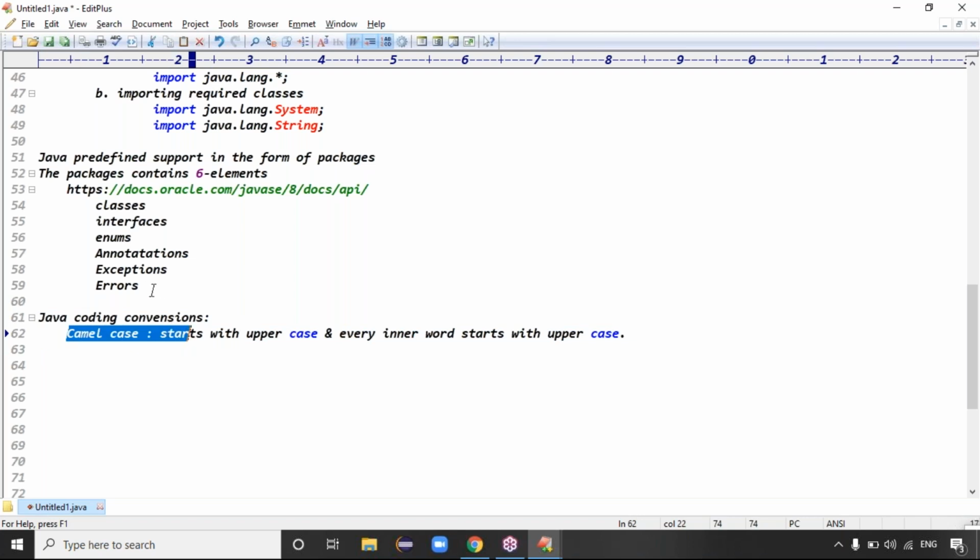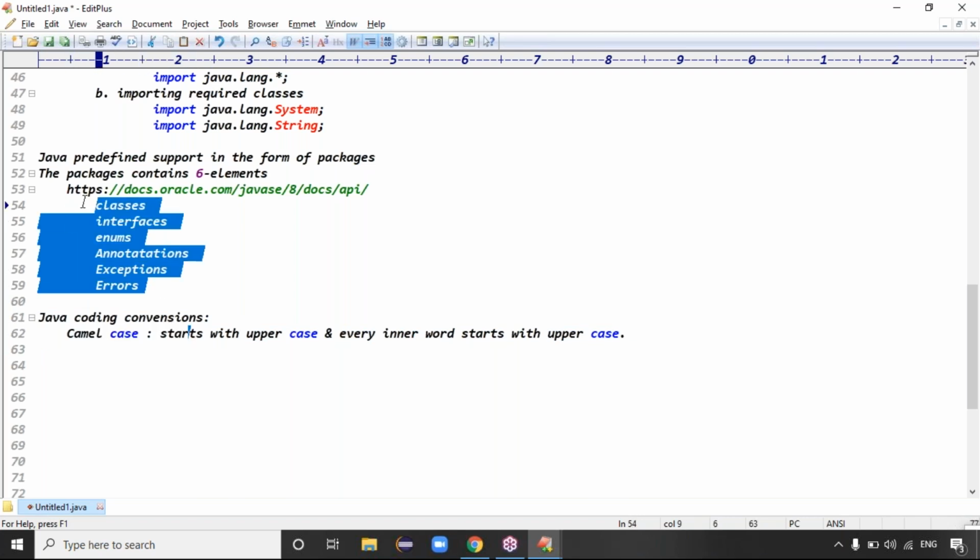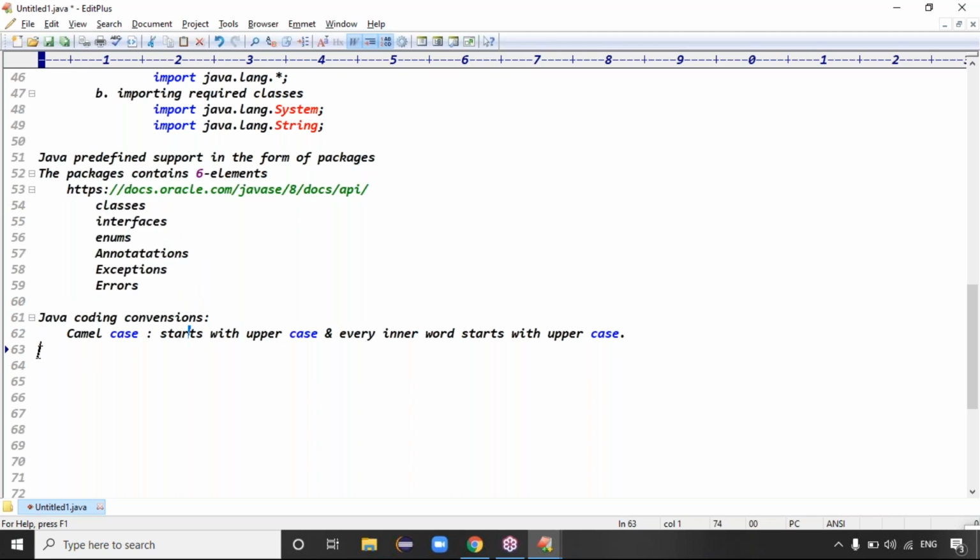So just now I said the package contains how many elements? Total 6 elements, right? All 6 elements will follow the camel case convention only, guys. All 6 elements will follow which convention here? The camel case convention, right?